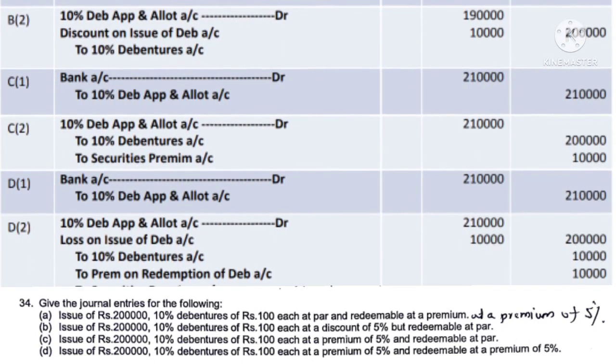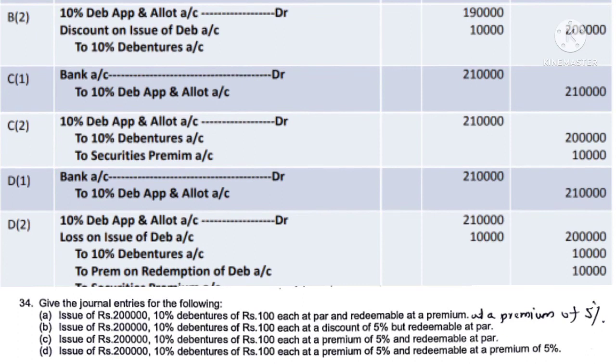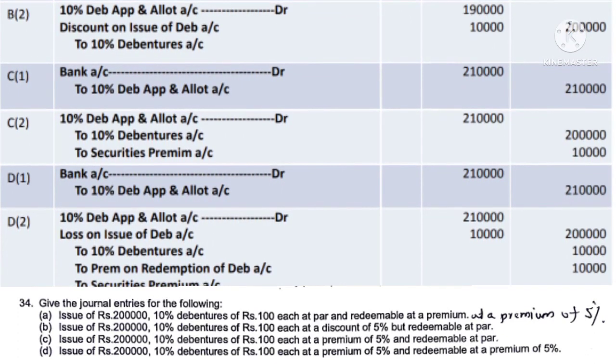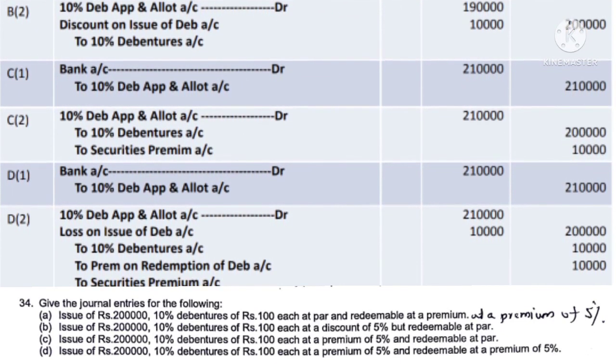Loss on issue of debenture account 10,000. It is a loss to the company because premium is payable on the redemption. So it has to be debited to the loss on issue of debenture account.